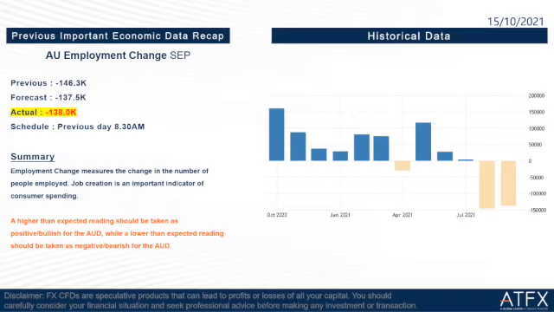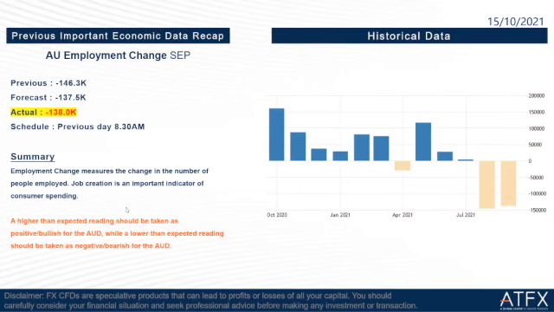So the first one is Australia employment change September. The previous is negative 146.3 thousand. The forecast is 137.5 thousand, and the actual is negative 138,000. So actually, this is lower than the forecast. So this is not good news for the Aussie dollar.